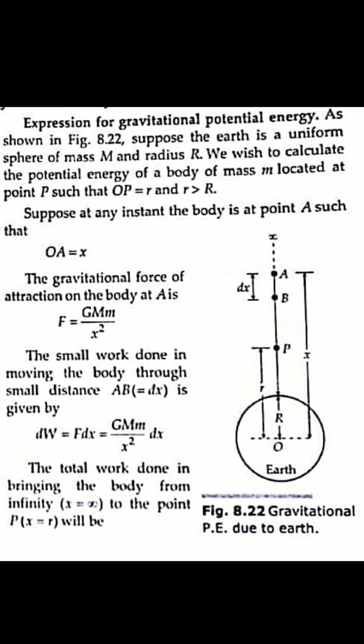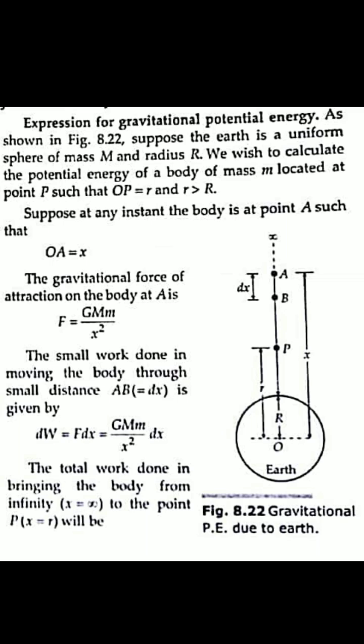So it has to do some work from A to B, and if we consider this distance to be very small, that is dx, then the small work done in moving the body through that small distance is dW, and we know W equals F into s. So the small work done due to that small displacement is dW equals F into dx. Now we put the value of F, GMm by x square, into dx. So that is for A to B.